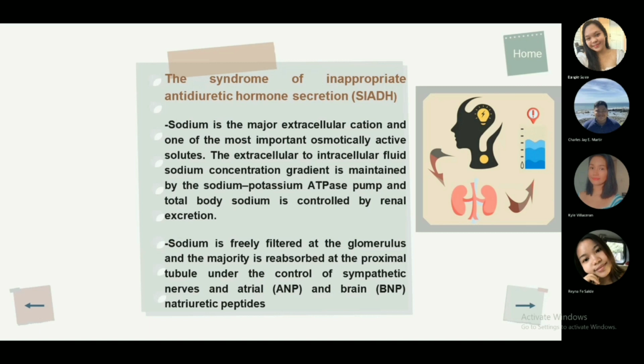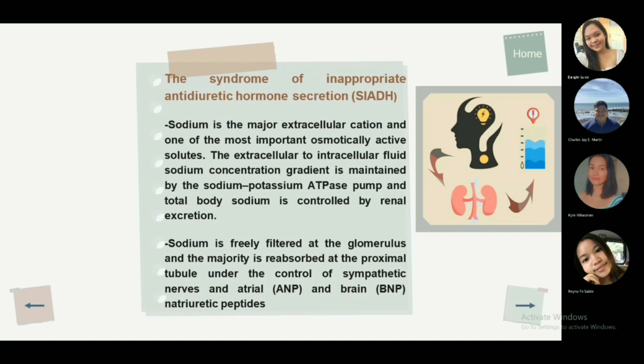Sodium is the major extracellular cation and one of the most important osmotically active solutes. The extracellular to intracellular fluid sodium concentration gradient is maintained by the sodium-potassium ATPase pump, and total body sodium is controlled by renal excretion.